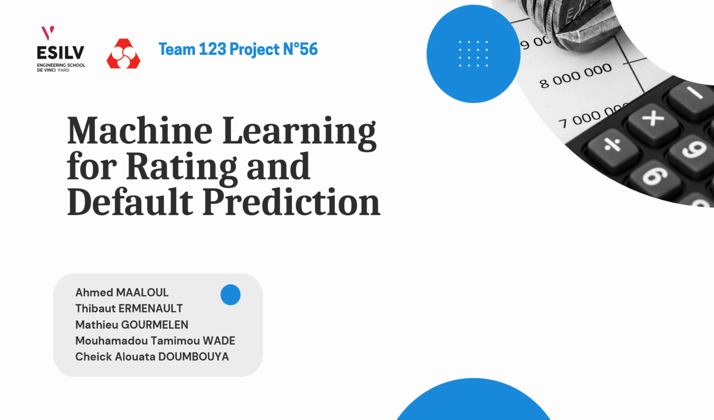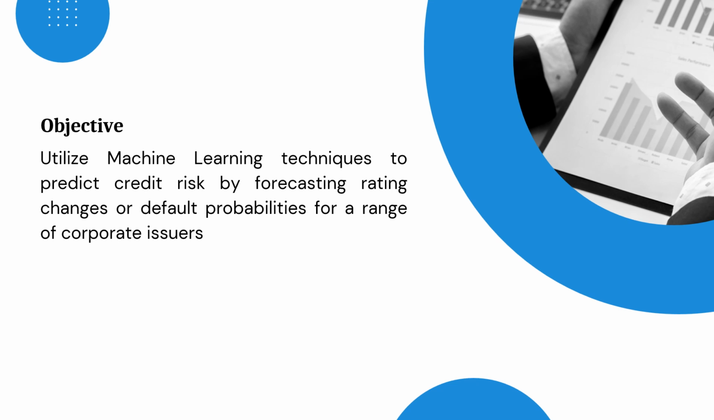Hello everyone, I'm a member of Team 123 and I'm here to present the project Machine Learning for Rating and Default Prediction that we made with the Crédit Mutuel. The main goal of this project is to use machine learning to predict credit risk by forecasting the rating changes or the probability of default for companies.